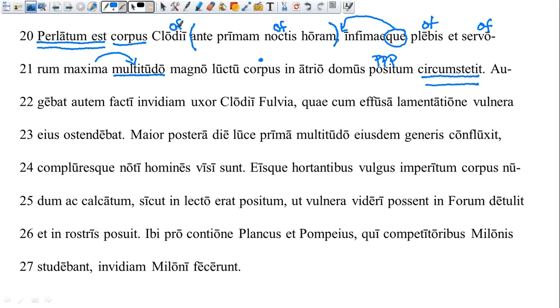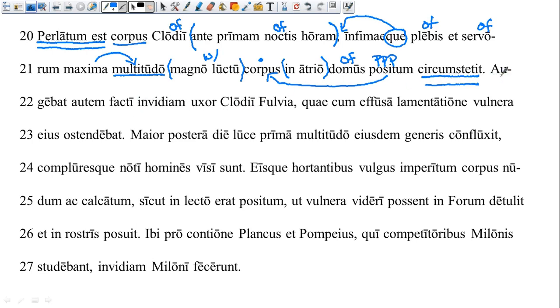So there it is acting nominatively, here accusatively. So these people surrounded the body, and then we'll go positum, describing the body, having been placed in the atrium, and this is a fourth declension noun, so it is genitive. And then this magno luctu is an ablative here. I would say something like with great grief.